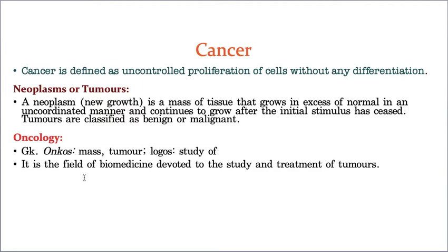So like that, when a cell is undergoing division, sometimes the cell checkpoints will fail. This checkpoint failure results in the cell not knowing where to stop and where to start the cell division. That's why the cell keeps on dividing uncontrollably, which results in the piling up of many cells, and that is called a tumor. That means it is growing unnecessarily. When the cell participates in division for no reason, it keeps on dividing and results in the formation of a tumor. And a tumor is one of the signs, one of the symptoms of cancer.